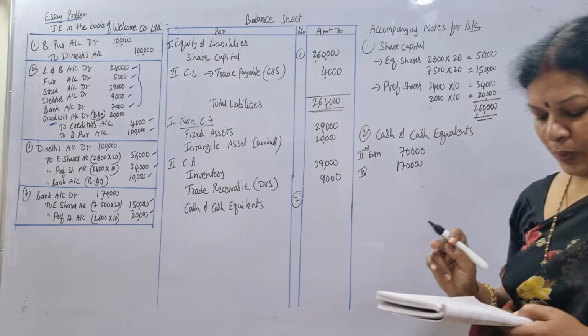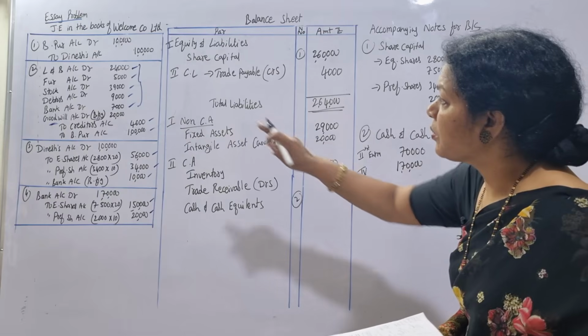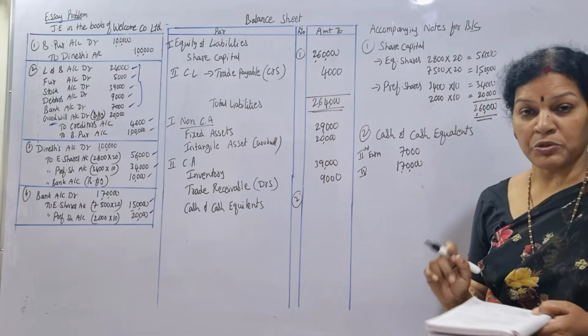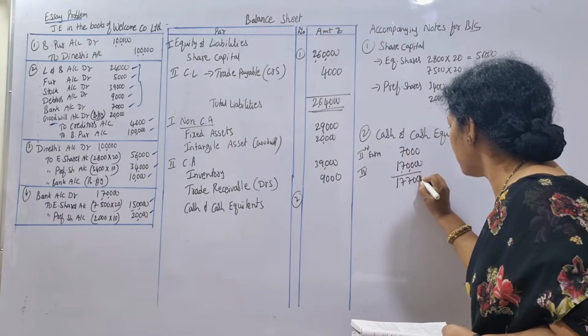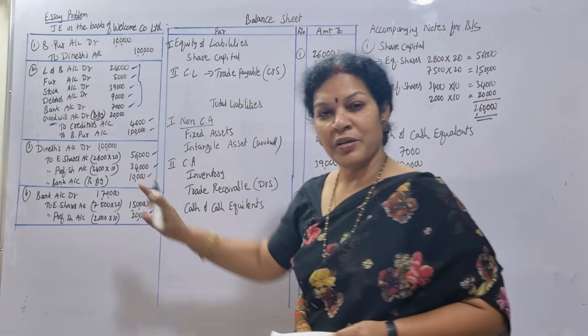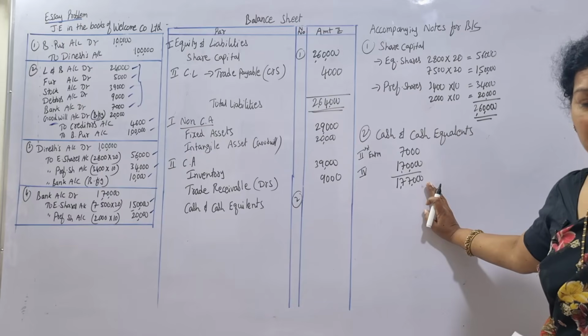So 1,70,000 plus 7,000 comes to 1,77,000. Total cash we have to receive is 1,77,000.